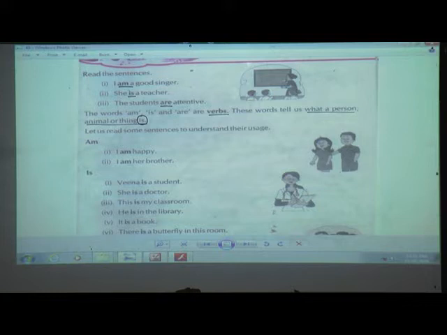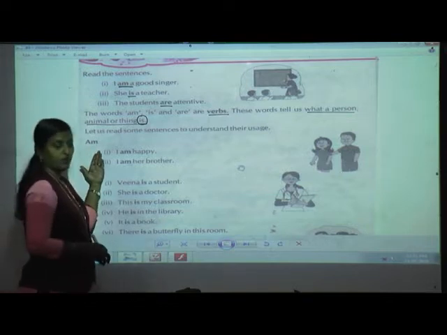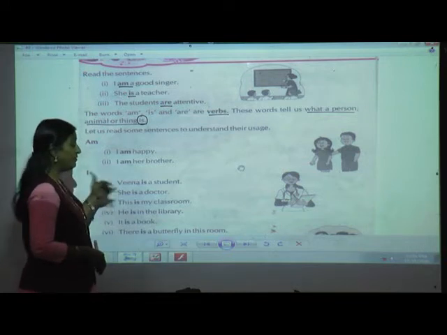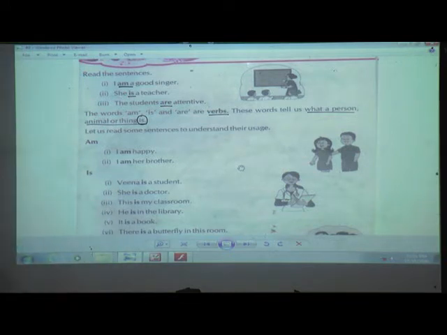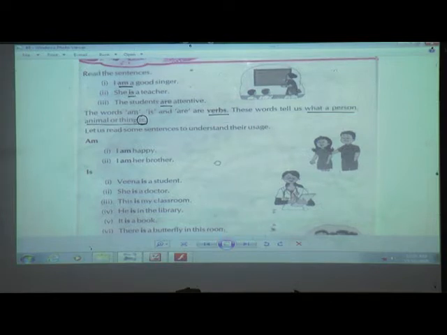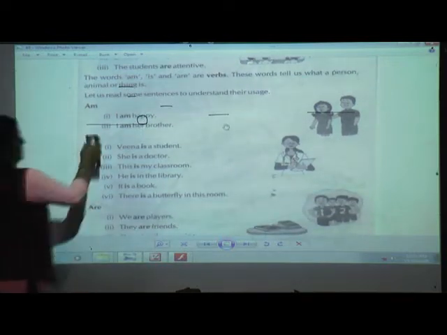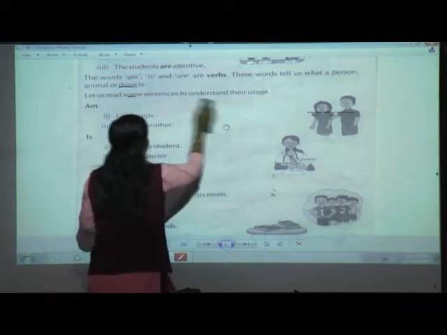Now you will read some sentences to understand their usage, means how we are going to use am, how we are going to use is and how we are going to use are, when we are going to use these words. Ready? Pay proper attention, students. Yes, so we'll start with am.